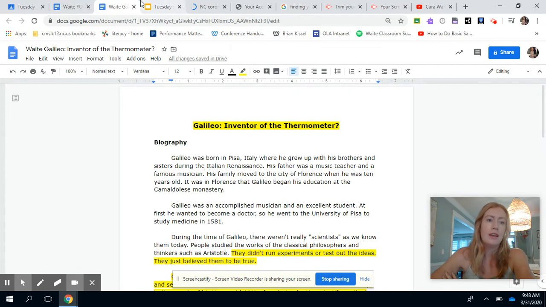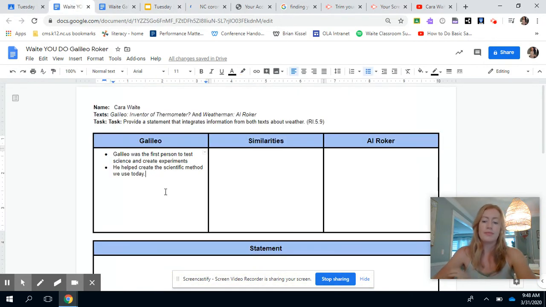All right, so I'm going to go back over here, and I'm going to say that evidence shows it is possible that Galileo could have been one of the creators. He might have been working with someone else. Maybe it was him and that other guy at the same time. Evidence shows that it's possible that Galileo was, let's say, one of the creators of the thermometer.